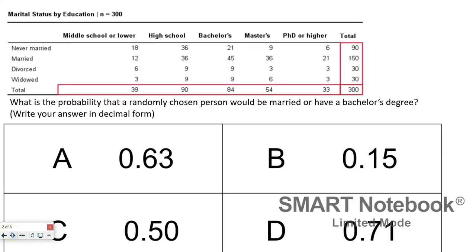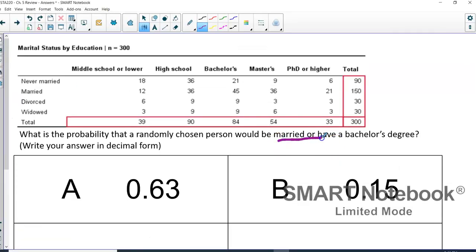So the next one, we have a contingency table. Contingency tables are a way to show different variables and then calculate different probabilities of either the probability of A, or maybe the probability of A and B, or A or B. So lots of different things we can find from this. So this one asked you, what is the probability a randomly chosen person would be married or have a bachelor's degree? So married or have a bachelor's degree means we're looking here at the bachelor's column and then the married row.